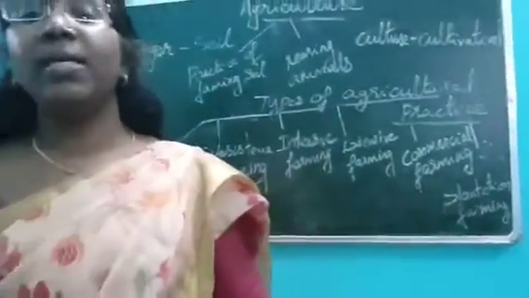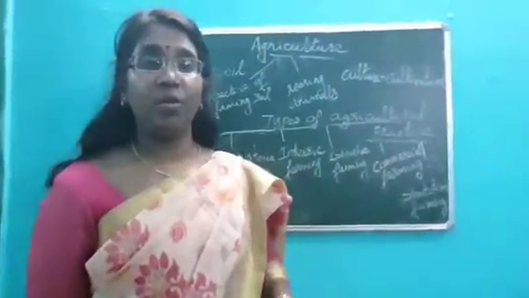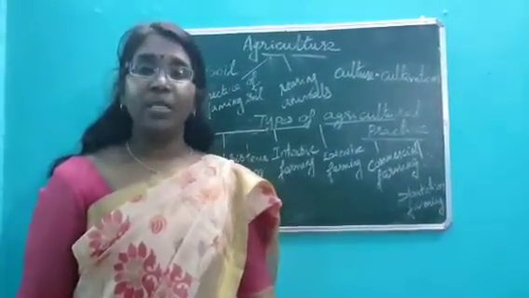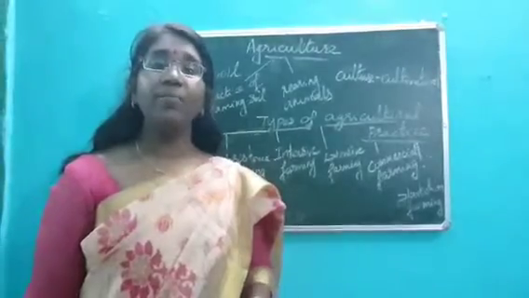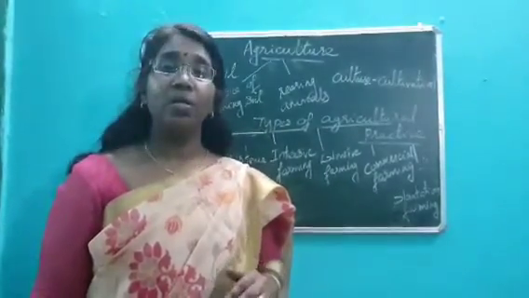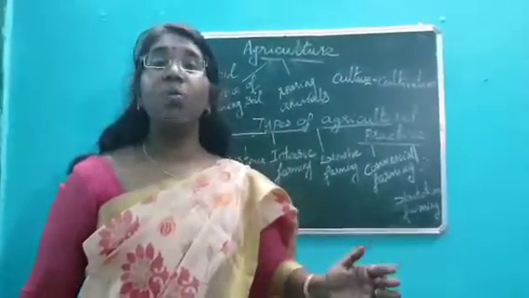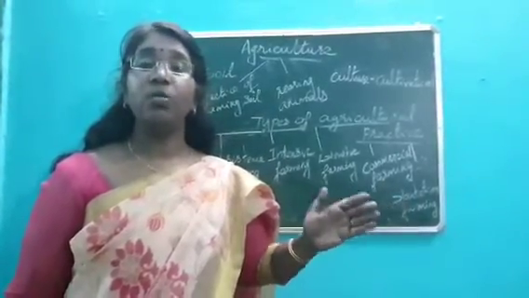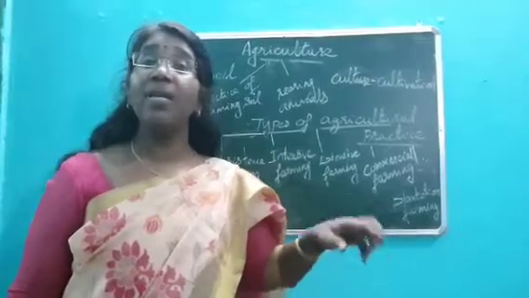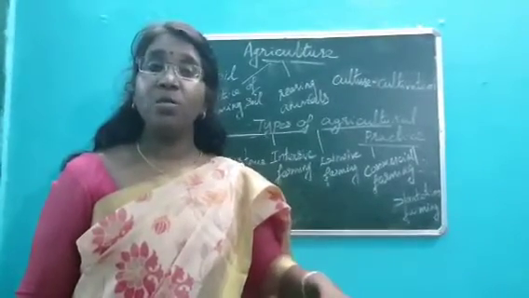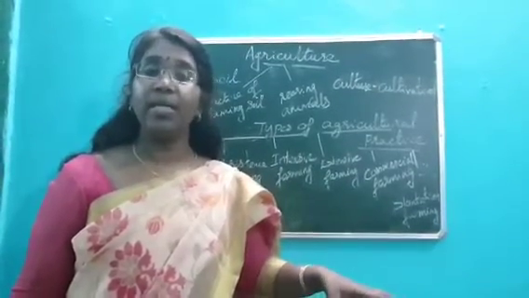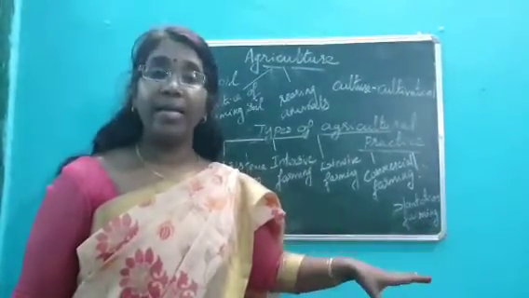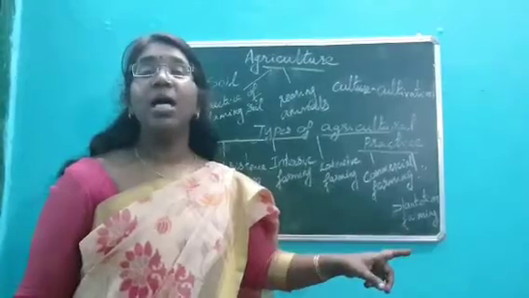If you go to some hilly areas and see huge acres of land, you can see a tea garden. So plantation farming means a single crop is grown in vast acres of land. Acres of land means estates, huge estates are there. You can see even laborers and their settlements. Skilled laborers stay there, and settlements are made in the plantation land, and they stay there and do the cultivation.